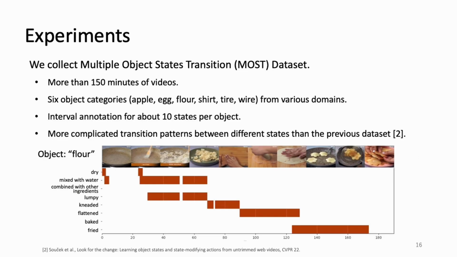To evaluate our method, we collect the Multiple Object State Transition, MOST, dataset. This dataset includes more than 150 minutes of videos with exhaustive object state annotations. There are 6 object categories and 10 state categories per object. Compared to the previous dataset for object state localization tasks, our dataset includes more complicated transition patterns between different states.